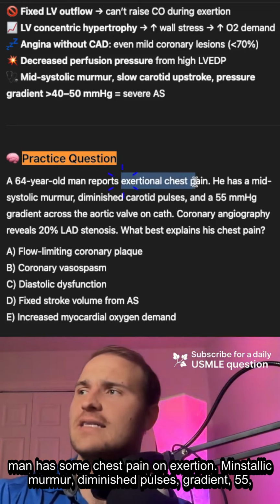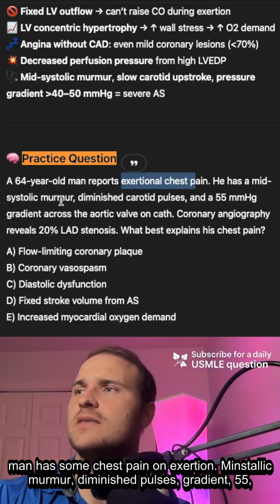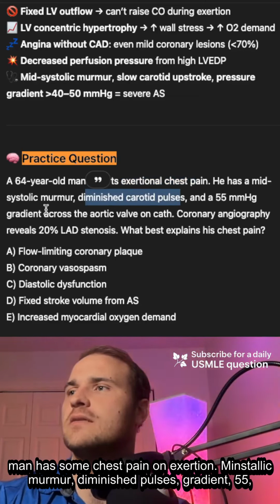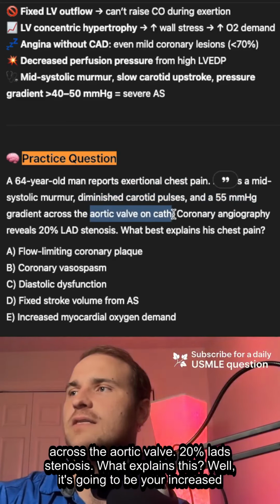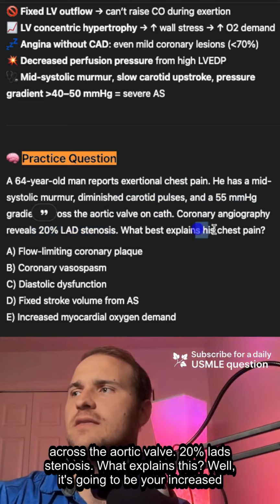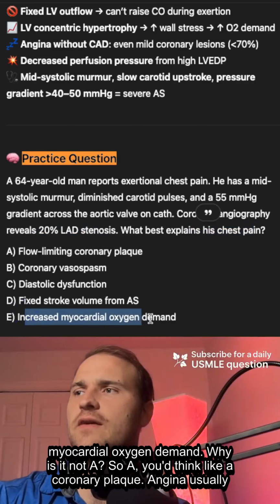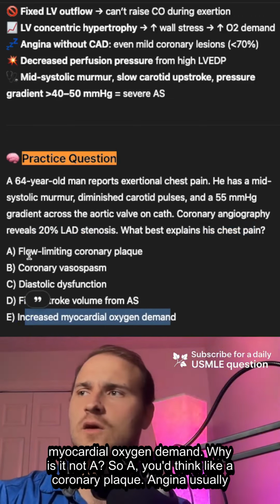A 64-year-old man has some chest pain on exertion. Mid-systolic murmur, diminished pulses, gradient of 55 across the aortic valve. 20% LAD stenosis. What explains this? Well, it's going to be your increased myocardial oxygen demand. Why is it not A?